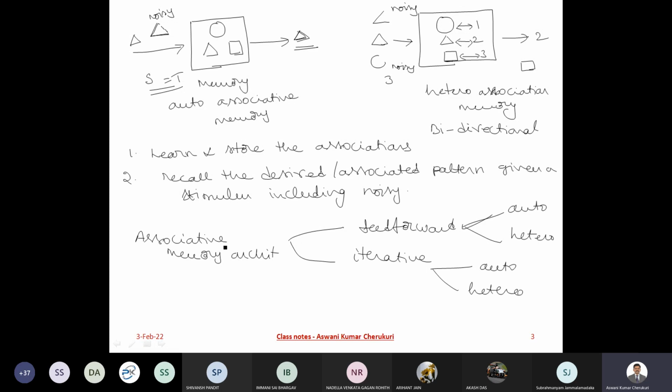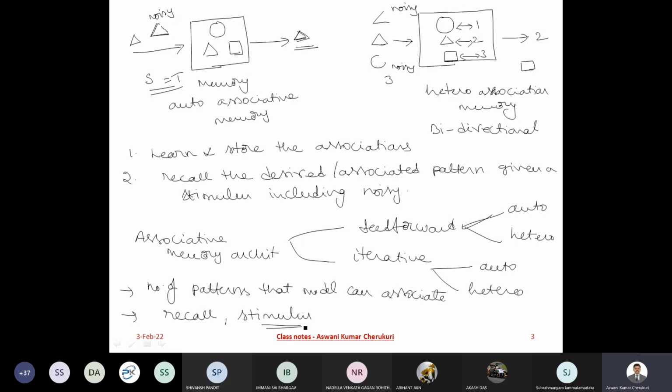Now, as I have said, the strength of these models is about how many patterns that model can associate and remember, and how many patterns it can recall upon stimulus.